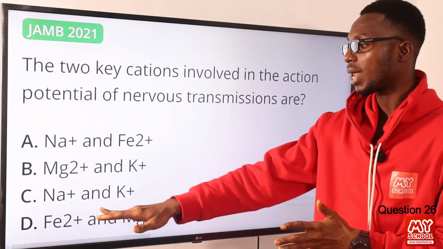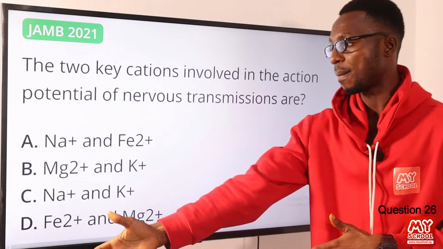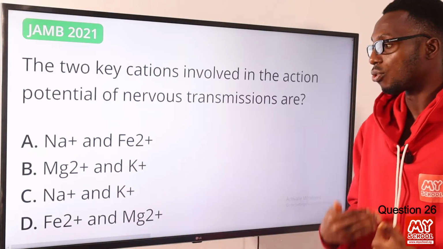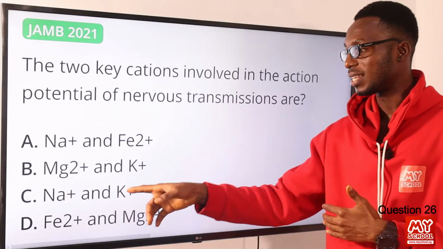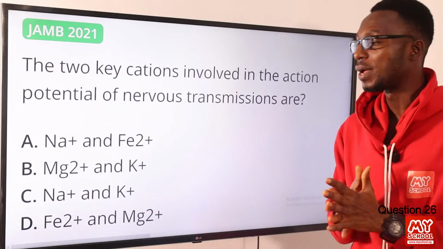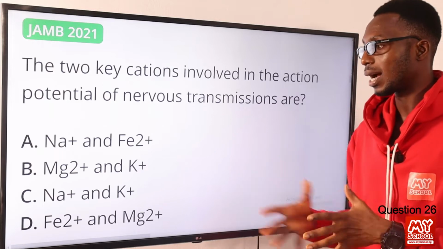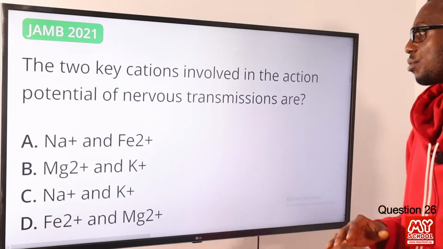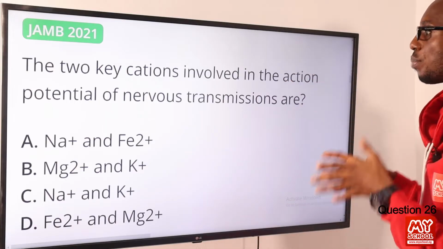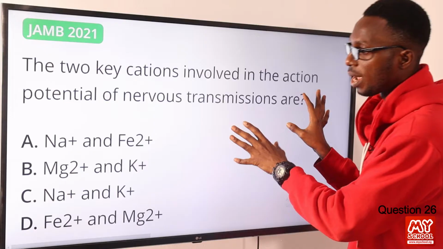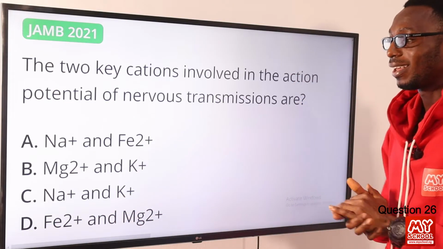In the course of generating electricity, there are two cations that are involved. That is the sodium ion and the potassium ion. The sodium ion is being sent out. It leaves the cell, leaving behind chloride ion. Then this comes inside. So the movement of this and this is what accounts for the generation of this electrical impulse, although we still know that this will still leak out and it accounts for this electrical potential that we notice. So if you come back to this question, the two key cations involved in the action potential of a nervous transmission, we are talking about sodium and potassium ions. So option C is the correct option.